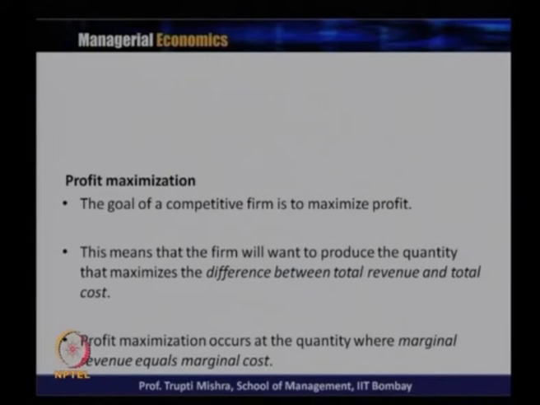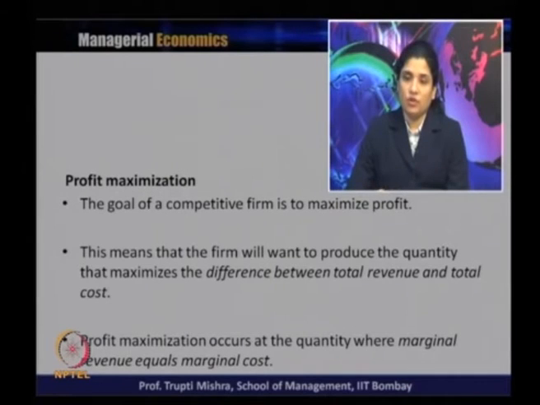Then we will talk about the profit maximization. Now, why does this profit maximization come into the picture? Because the goal of the competitive firm is to maximize profit. The optimization problem for a firm is to always maximize the profit with a minimum of cost. This means that the firm will want to produce the quantity that maximizes the difference between the total revenue and total cost, or the profit maximization occurs at the quantity where marginal revenue equals marginal cost.